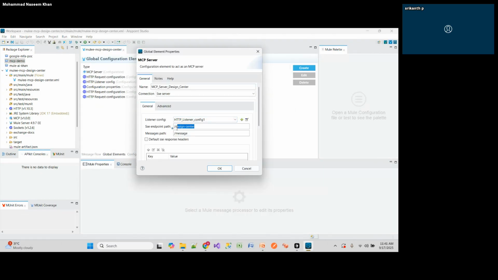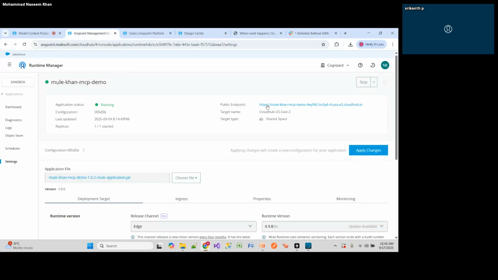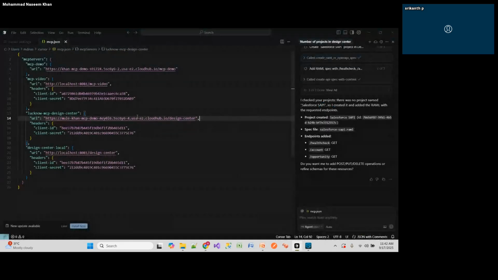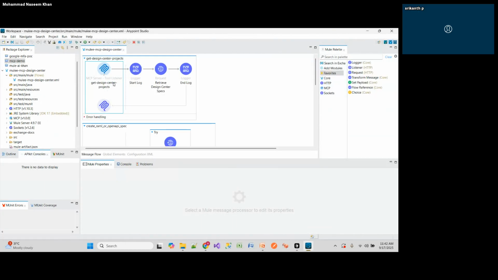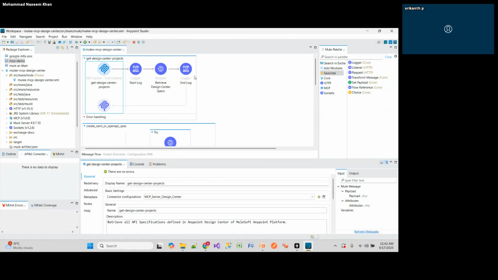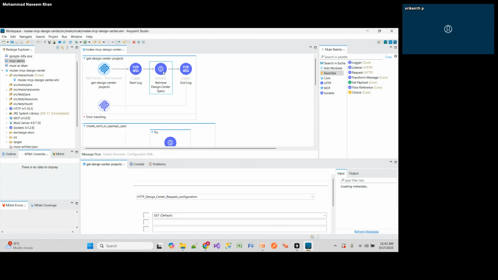If you see here, this is the Design Center. If you see the URL for this project, this is the URL, right? This URL I have specified in this one along with this path. So the MCP tool listener is nothing but the entry point to get into your implementation. Now, I think your next question is that you have different organization IDs and different environments, right? That is related to this one.